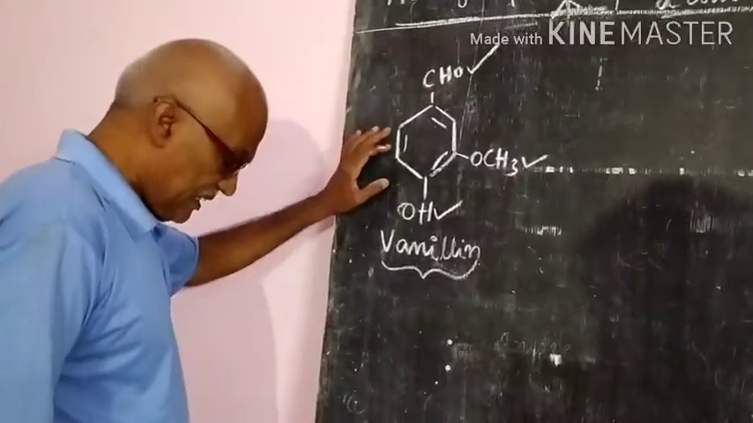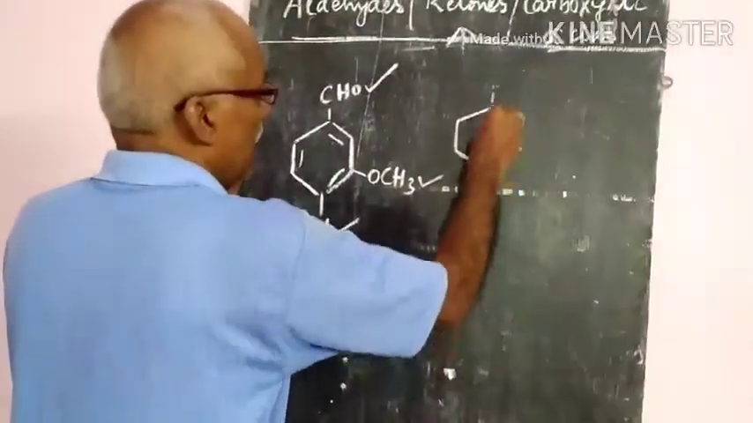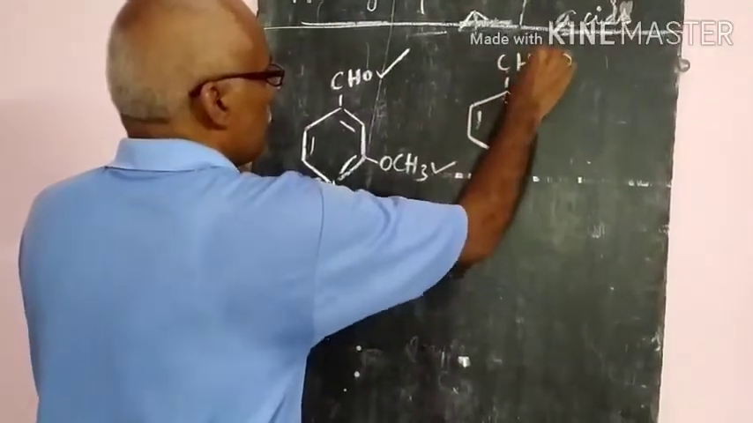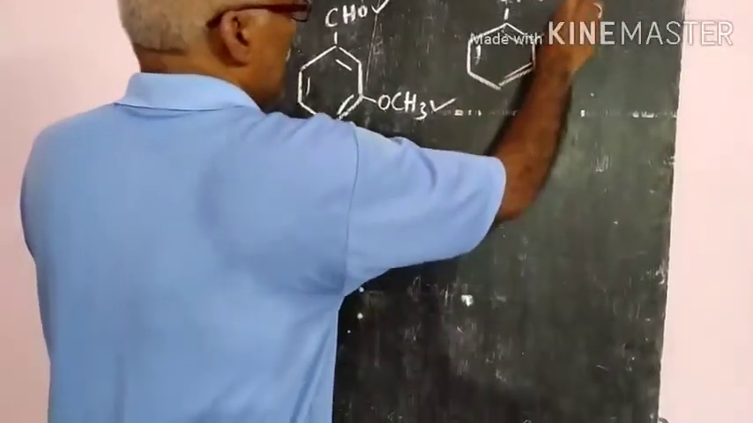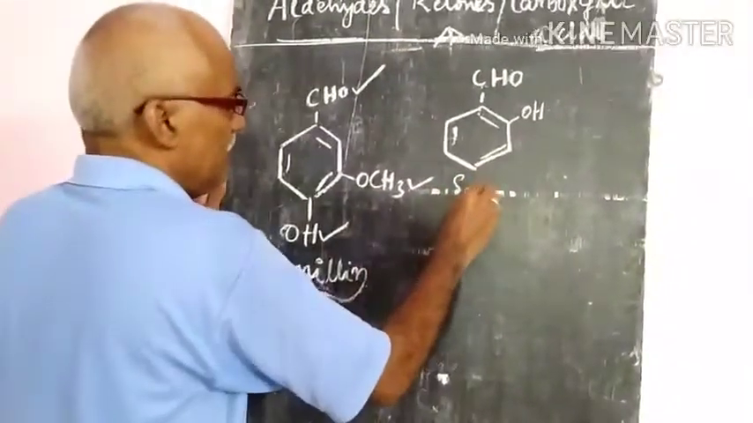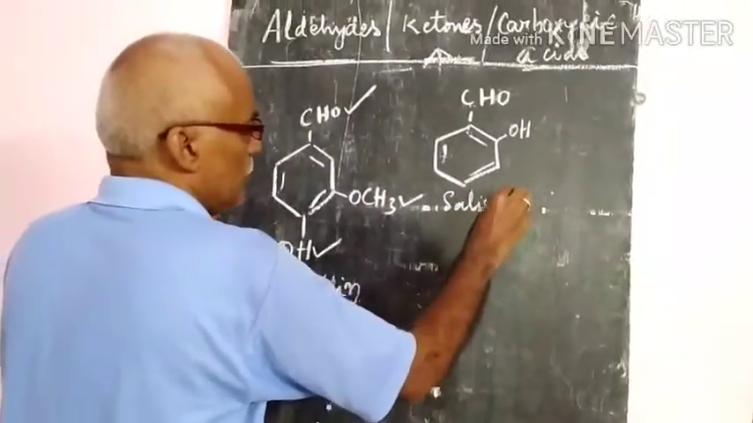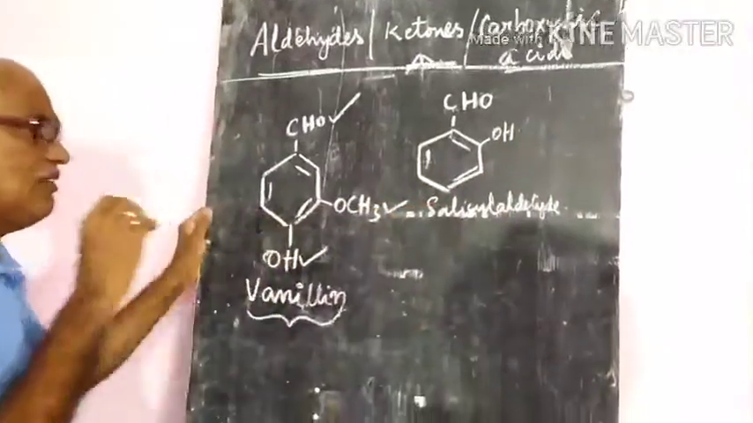And again, salicylaldehyde is also useful in many ways. Aldehyde means the CHO group should be there, and it has an ortho hydroxy group, OH. So this is called salicylaldehyde. It is also useful in many products, like acetone, and some other components are made from it.